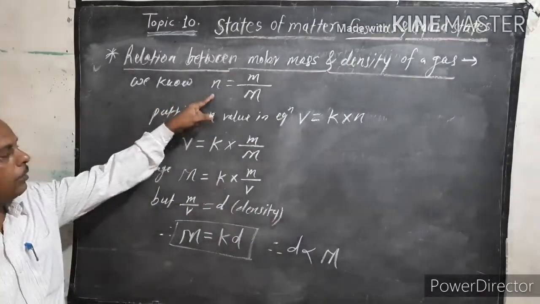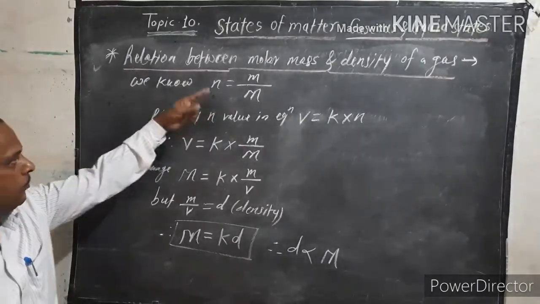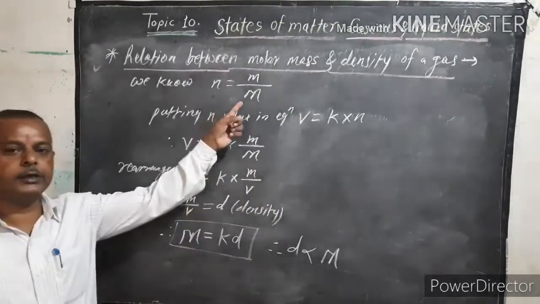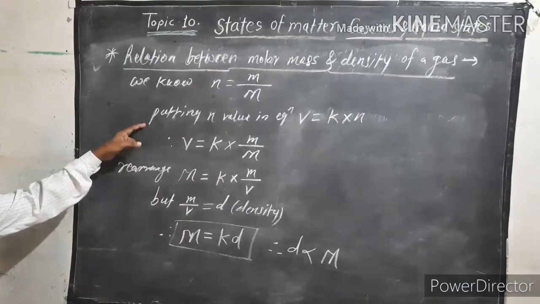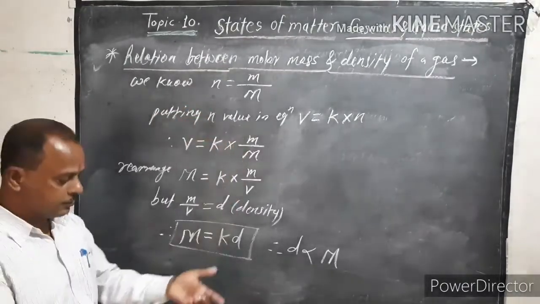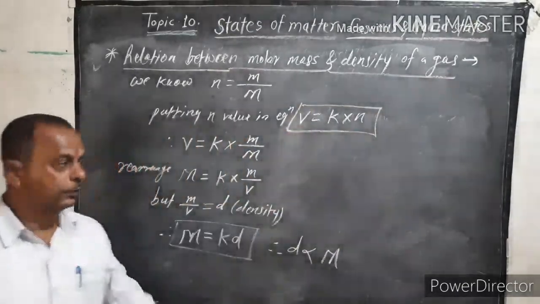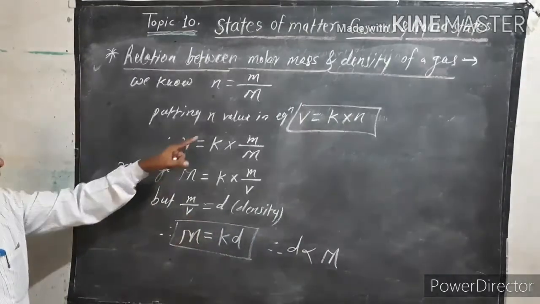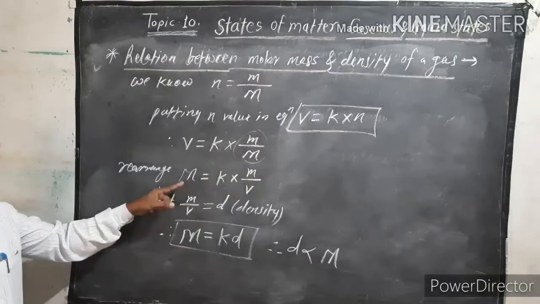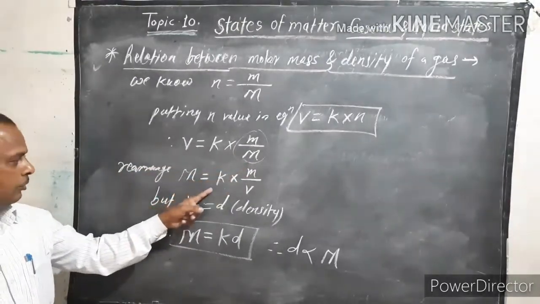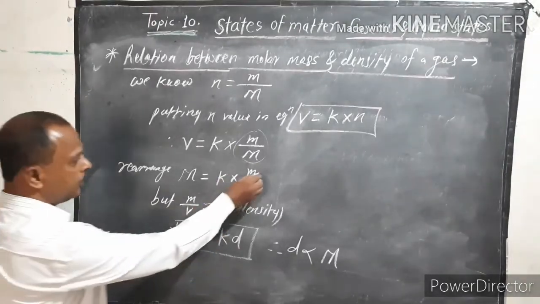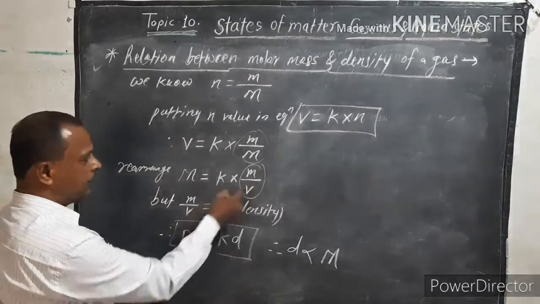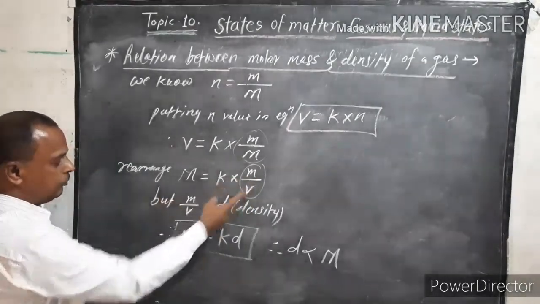We know that the number of moles of a gas is equal to small m divided by capital M, where small m is the mass of the gas and capital M is the molar mass of the gas. Putting this value of n in the Avogadro law equation V equal to K into n, and rearranging for molar mass, M is equal to K into small m upon V. But small m upon V is the density of the gas, since density is mass divided by volume. Putting in the density, you get M equal to K into d.